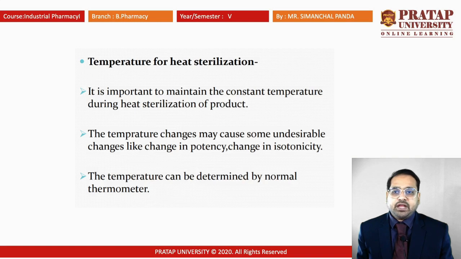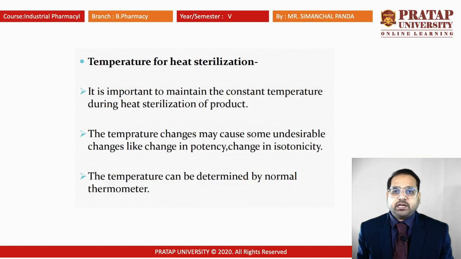Temperature for heat sterilization. It is also important to maintain a constant temperature during heat sterilization of the product. Temperature changes may cause undesirable changes like change in potency and change in isotonicity. The temperature can be determined by a normal thermometer.